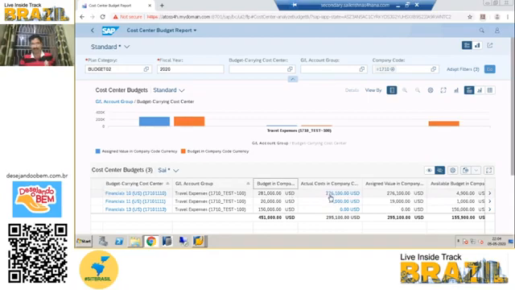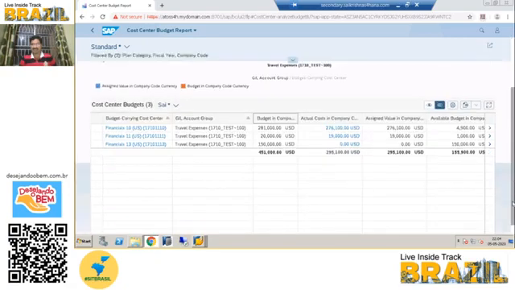For the first two, it is consumed: 276, 100, and 19,000. It is almost consumed, it is exhausted. See, for the other one the available budget is 1,50,000. Out of the 1,50,000, we have not consumed anything, so the amount is available. If you go inside, we can see the details, or you can put other fields here also.